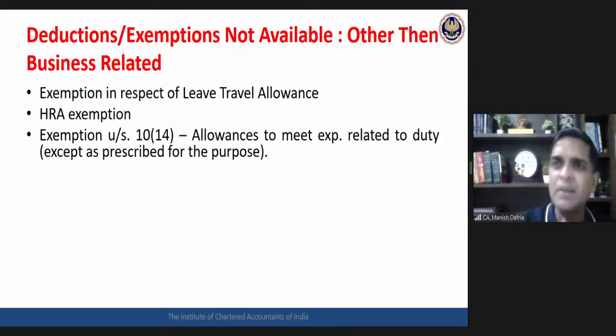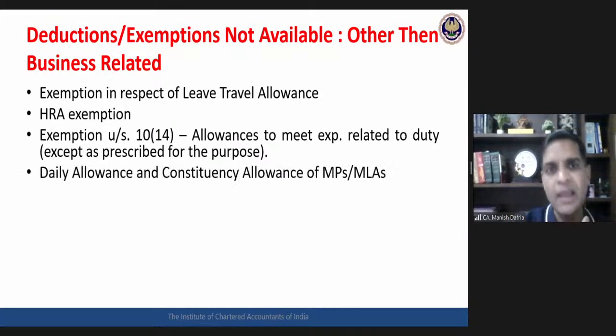The government has prescribed 5-6 allowances for which that exemption is available, that is travelling allowance, daily allowance, helper allowance, and such. For those allowances, the exemption is available up to the amount of expenditure incurred for that particular purpose. Any other kind of allowance exemption would not be available if you are going for this optional mechanism. Then in respect of MPs and MLAs, the daily allowance and constituency allowance, they can claim an exemption under section 10, but it is not available if they are going for this optional mechanism.